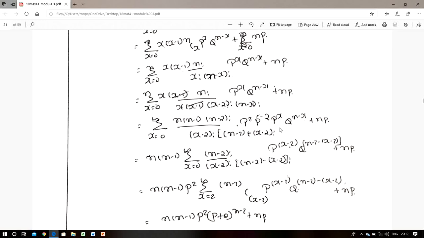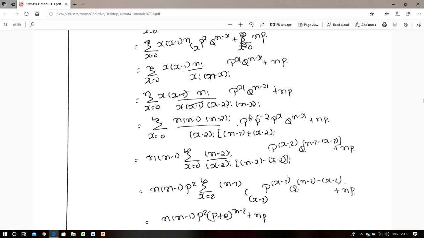Now here x is already converted into x minus 2, so we need to convert n also into n minus 2. So expand n factorial as n into (n minus 1) into (n minus 2) factorial, divided by (x minus 2) factorial. Here n and x are converted into n minus 2 and x minus 2.